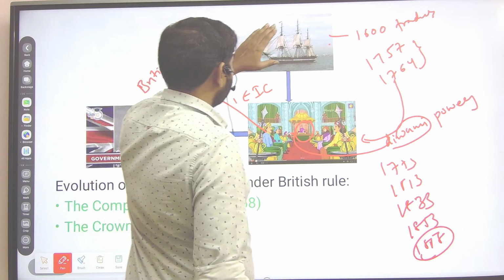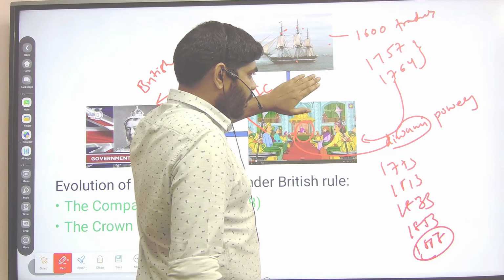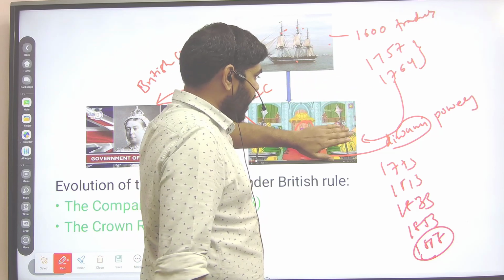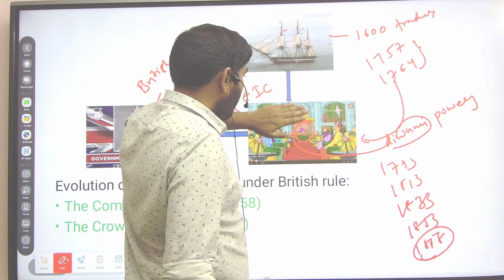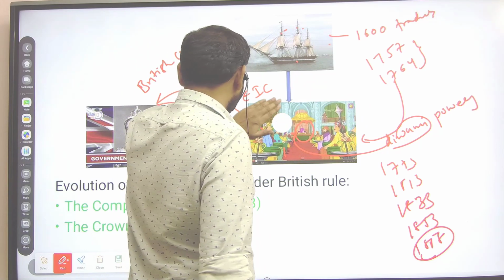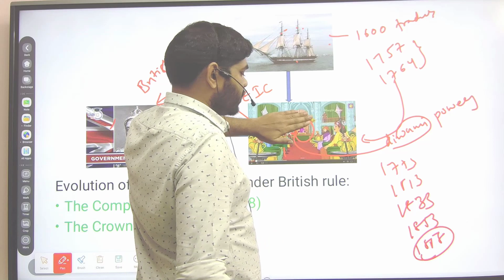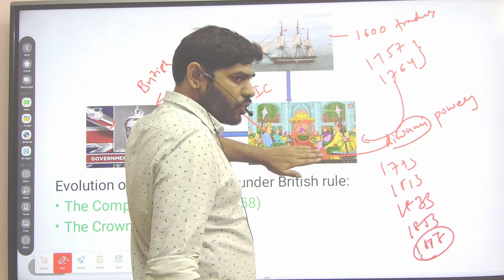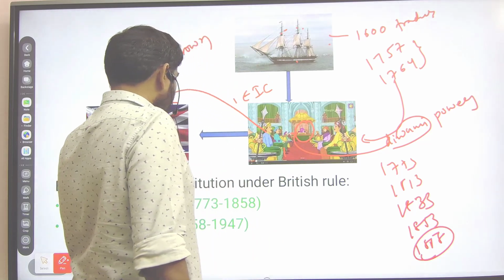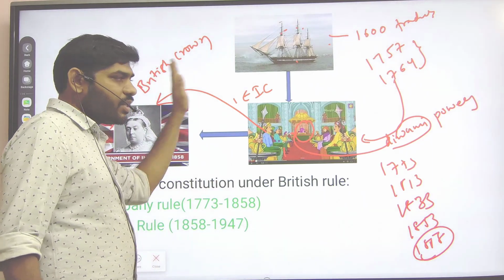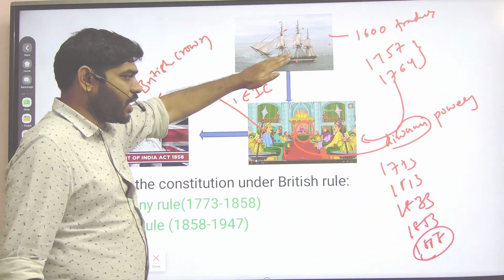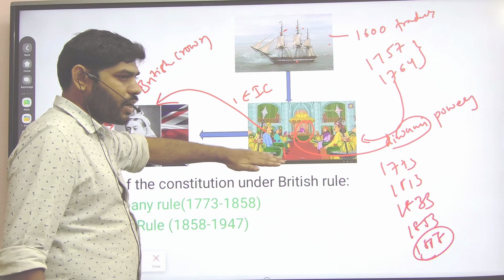So first they came as traders. They occupied India through the two events. They gradually occupied 50% of India, and ultimately these possessions were taken by the British government. First traders, then they established economic activities, then they started involving themselves in political affairs. The Britishers came as traders and became the political power.